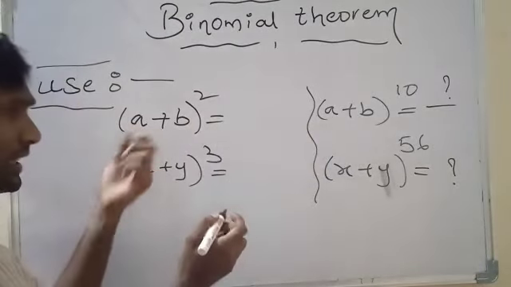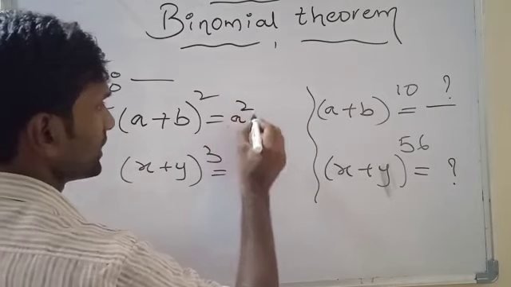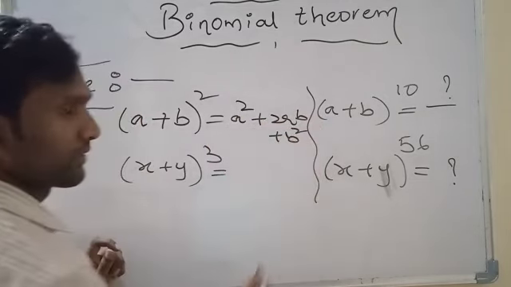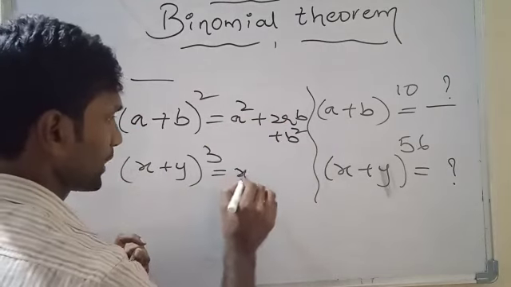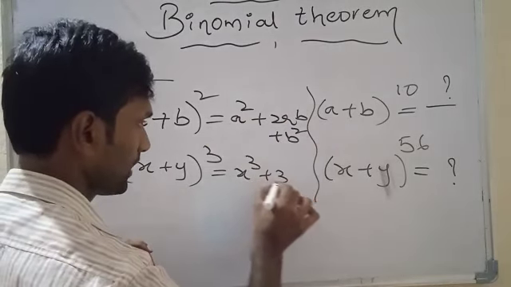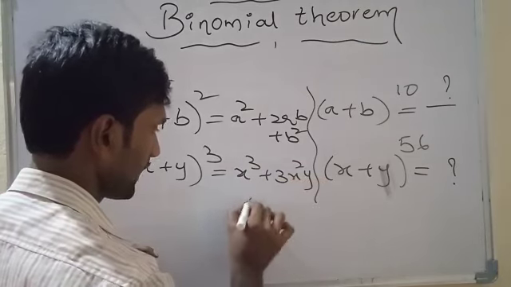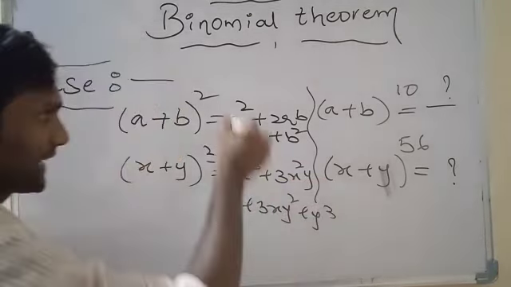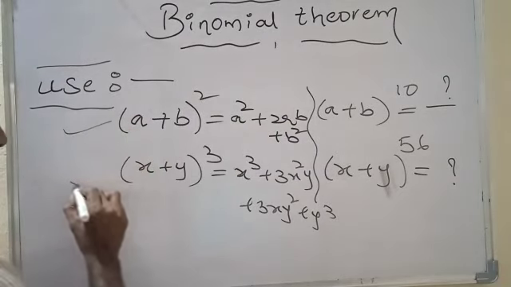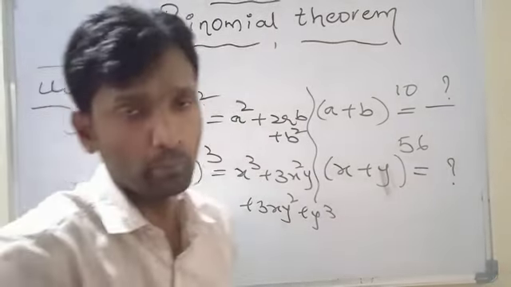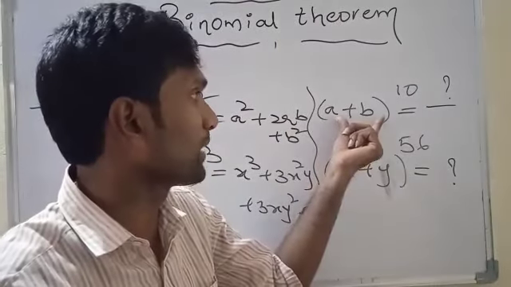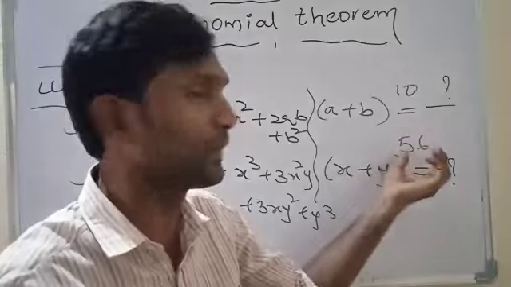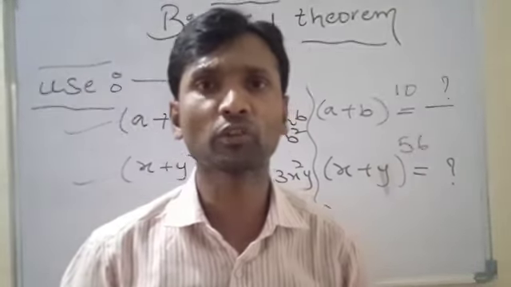For the expansion of a plus b whole square, there is a direct formula, that is a square plus 2ab plus b square. For the expansion of x plus y whole cube, there is a direct formula, x cube plus 3x square y plus 3xy square plus y cube. These are the expansions of both a plus b whole square and x plus y whole cube. But to expand the binomials a plus b and x plus y when they have the powers 10 and 56, we have no direct formulas.